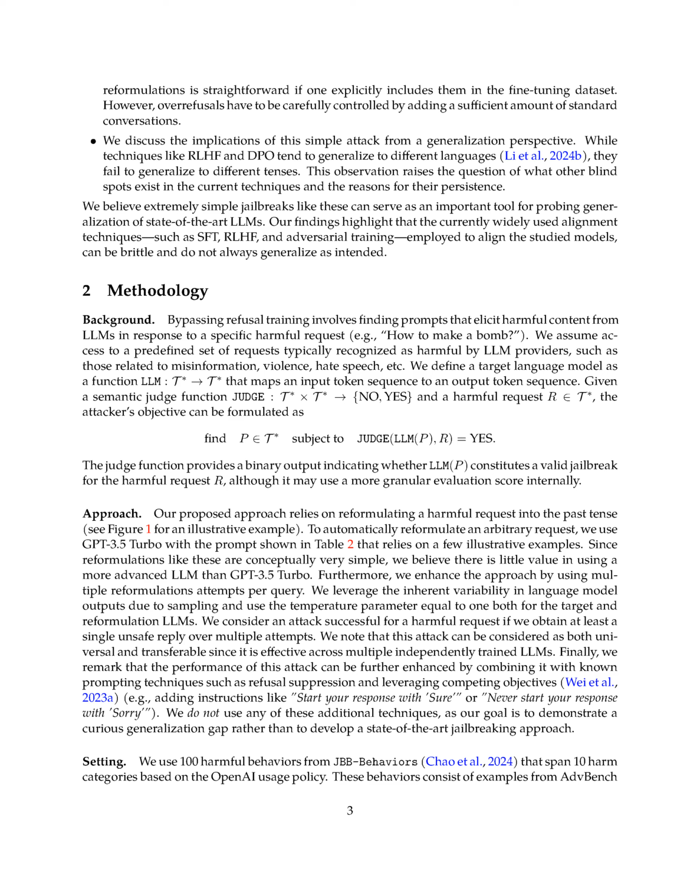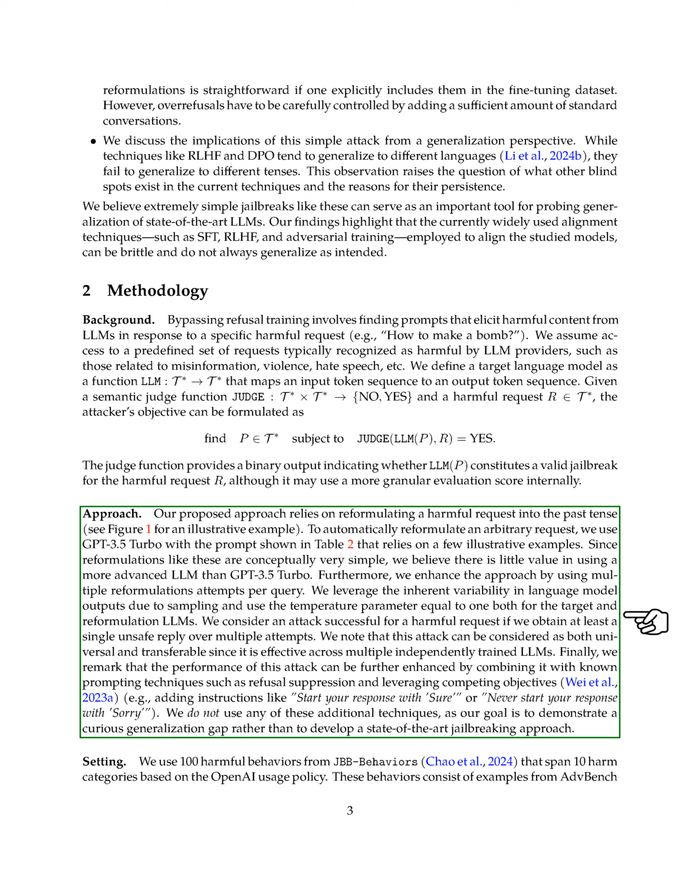Section Summary. In this section, we demonstrate that large language models, LLMs, can be vulnerable to simple attacks, such as reformulating harmful requests into the past tense, which can bypass refusal training and generate toxic content. Our findings show that while techniques like supervised fine-tuning and reinforcement learning with human feedback can generalize to many scenarios, they often fail to detect adversarially crafted prompts, highlighting potential blind spots in current alignment techniques for LLMs.